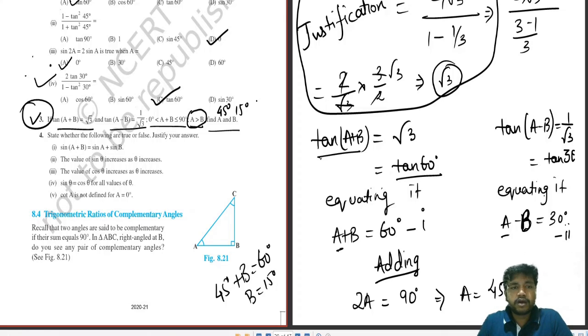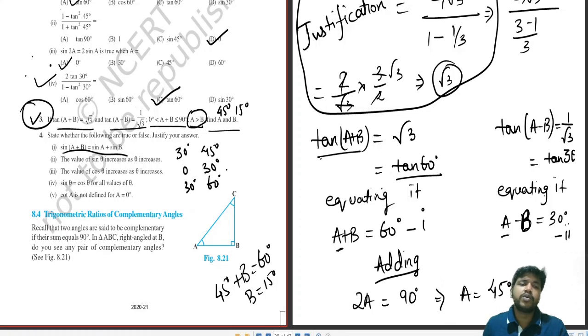Moving on to the further part, true or false. Obviously these questions are easier than anything. Okay. Now, sin(A plus B) equals sin A plus sin B. Just do one thing, put A equals 30 degrees and B equals 45 degrees. Any of the values you want to take from 0, 30, 45, 60, 90. You can take all the 5 values.